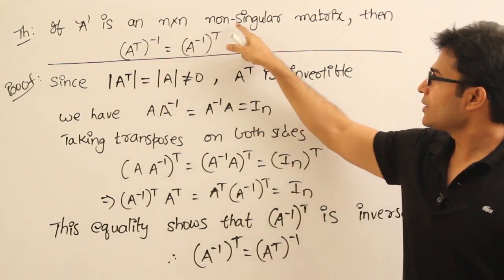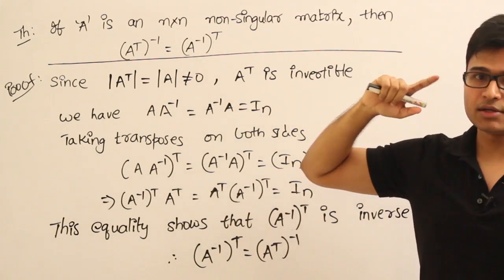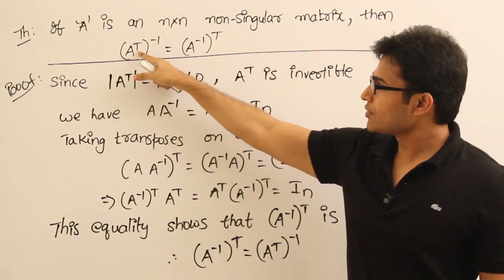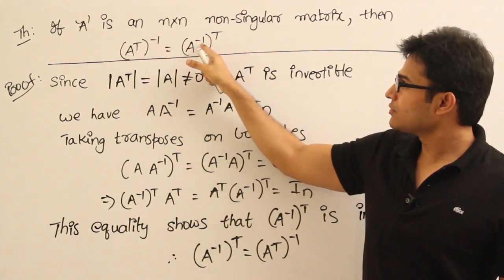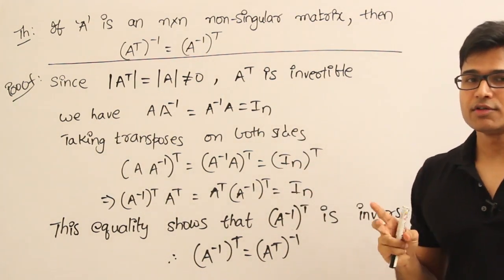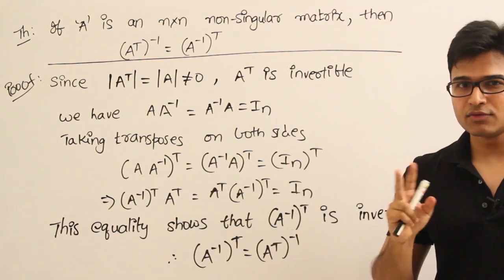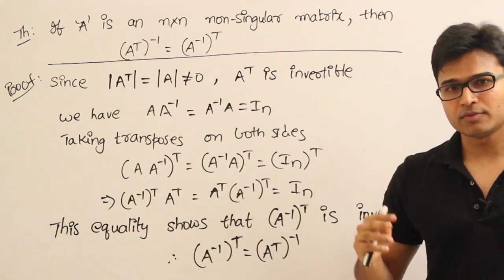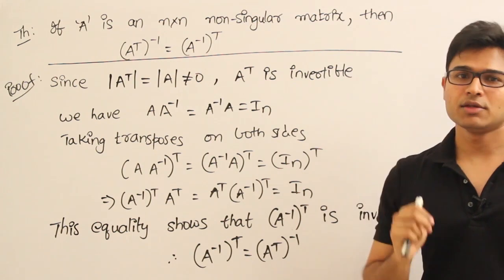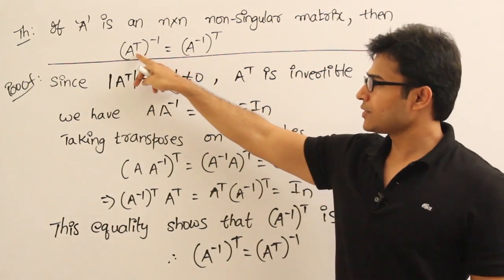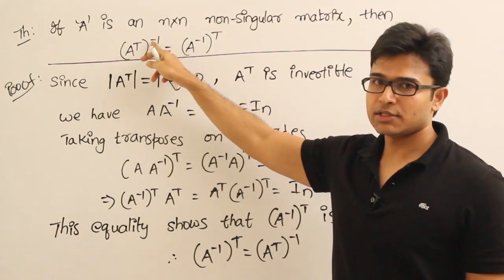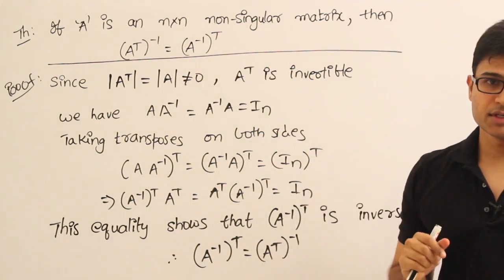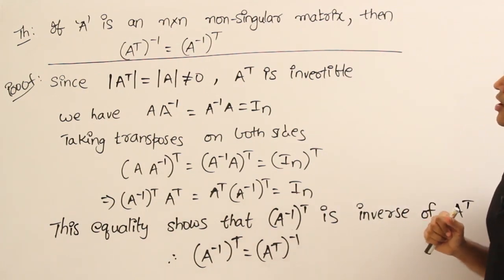If A is an n by n non-singular matrix, which means if det A is not equal to 0, then we are supposed to prove this: A transpose inverse equals A inverse transpose, which is nothing but you are supposed to show that the operations inversing and transposing are actually commutative. Commutative means you can take them in any order. So either you take transpose of a matrix and then inverse it, or inverse of a matrix and then transpose it. The result is supposed to be same. It is interesting, right? So how can we prove it?